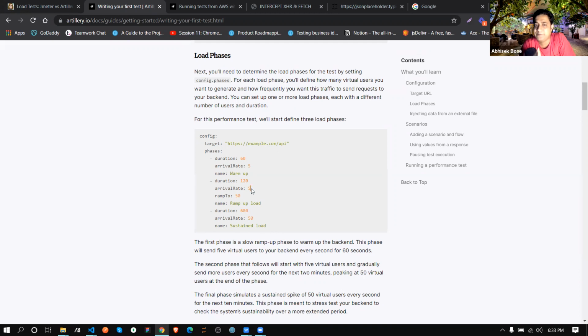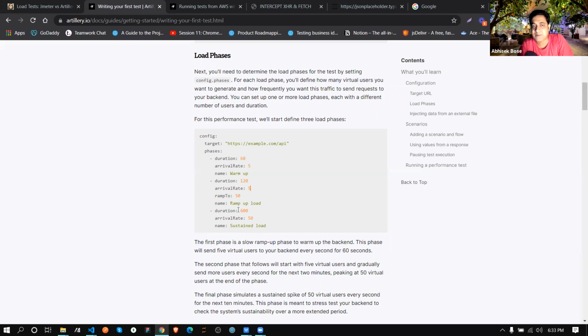See, from 5 we are directly pushing 50 virtual users. Like you saw with Amazon, right now Amazon Prime Day is going on. Yes. So suddenly on Amazon, from maybe 5 million users they reach maybe 500 million users. So how will they test their server?